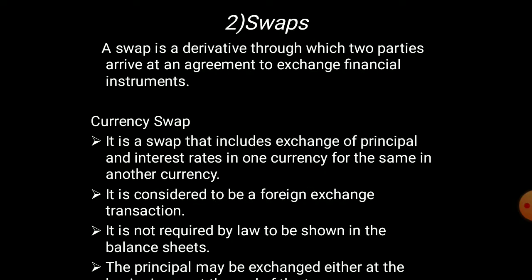Second one, swaps. A swap is a derivative through which two parties arrive at an agreement to exchange financial instruments. Currency swap: it is a swap that includes exchange of a principal and interest rate in one currency for the same in another currency. It is considered to be a foreign exchange transaction. It is not required by law to be shown in the balance sheet.